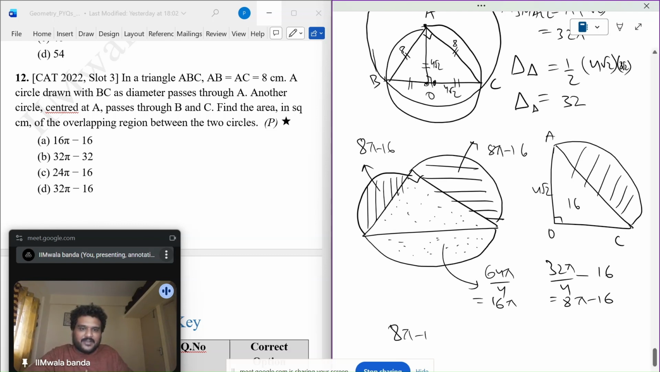So 8 pi minus 16 plus 8 pi minus 16 plus 16 pi should be the area of the overlapping region. 16 pi plus 16 pi is 32 pi, minus 32. Option number B.